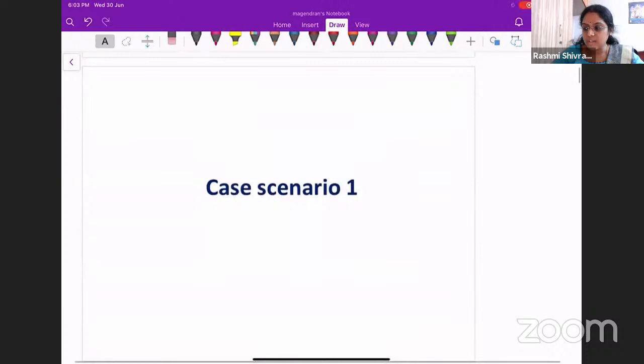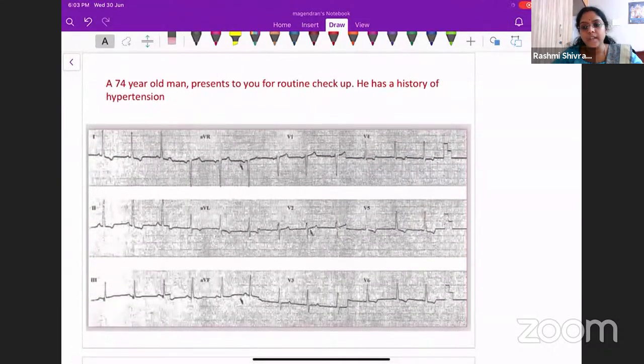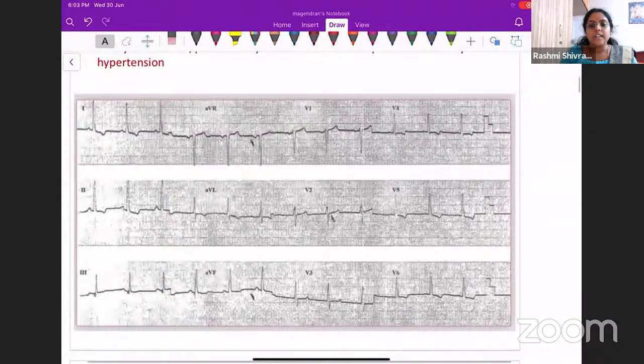This is the first case scenario. We have a 74-year-old man who has come to you for a routine checkup. He has a medical history of only hypertension. Other than that, he doesn't have any other history. For this patient, you take an ECG. What are the findings in this ECG? Does this patient have left ventricular hypertrophy? The patient is worried whether his hypertension is actually affecting his heart. He has come for a routine checkup and this ECG is obtained.